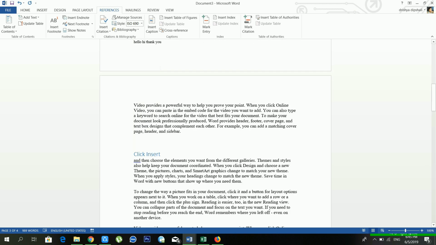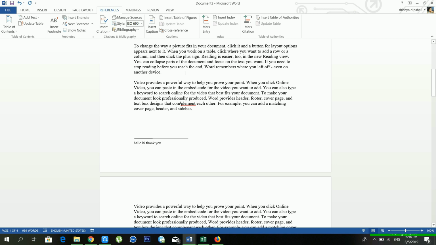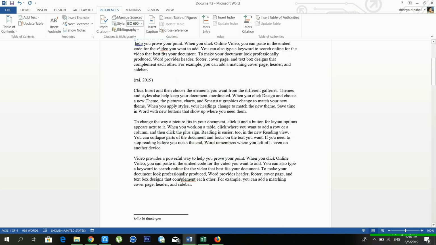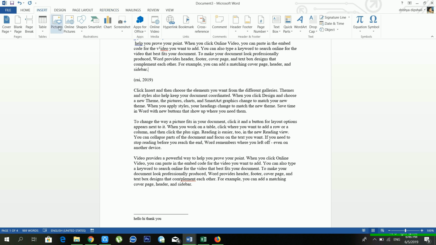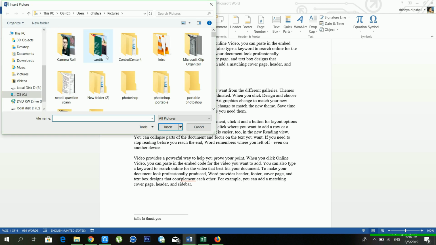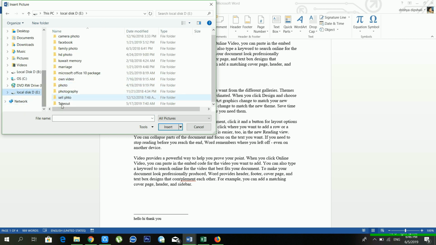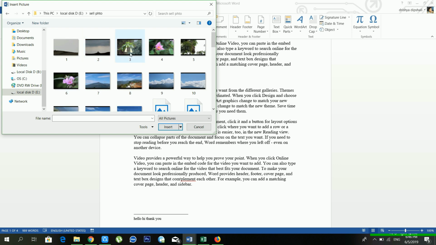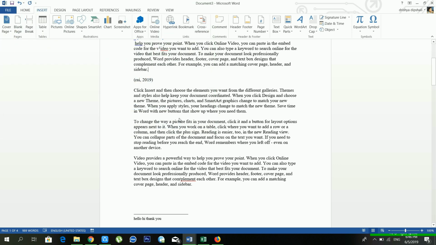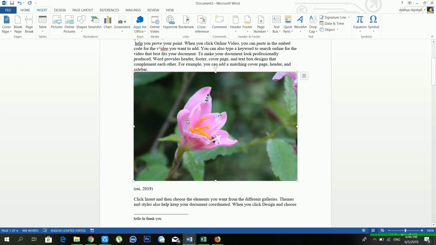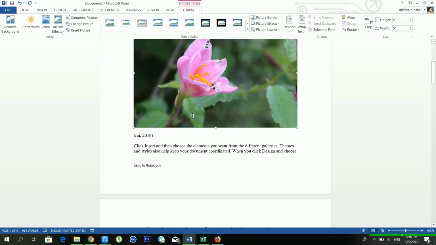Another option is captions. How can you use a caption inside your documents? First of all, you have to insert an image. For this you have to go to insert pictures. I'm going to insert from the local disk. Select a photo, and from here I'm inserting a photo. See, there is a photo available inside my document, right?